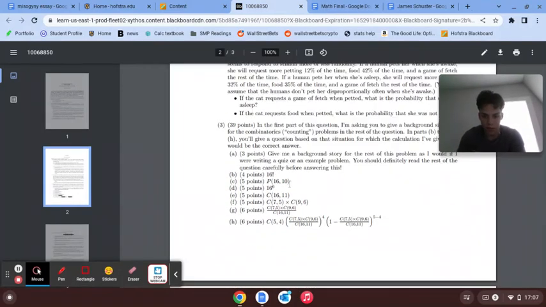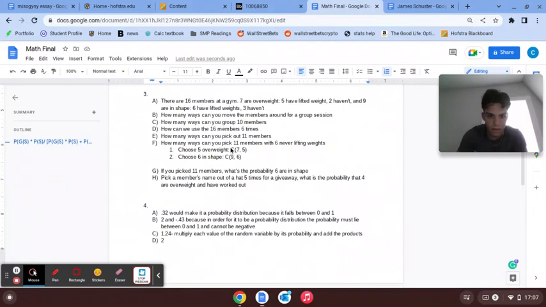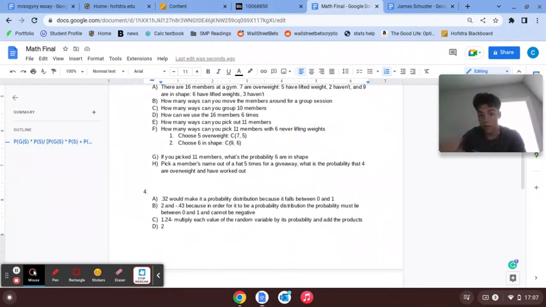Here's where I use the combinations given, and then continue to use the calculations given. If you picked 11 members, what's the probability that 6 are in shape? And pick a member's name out of a hat 5 times for a giveaway. What is the probability that 4 are overweight and have lifted weights?